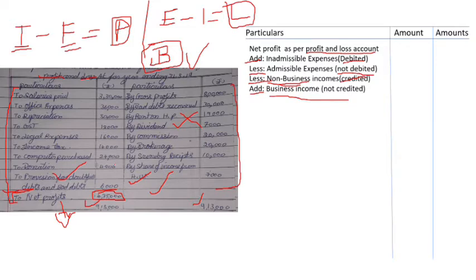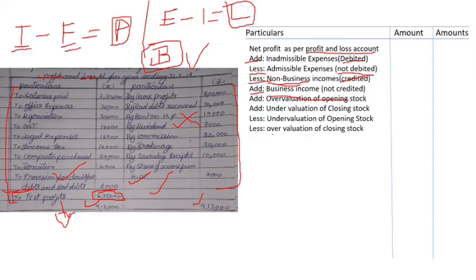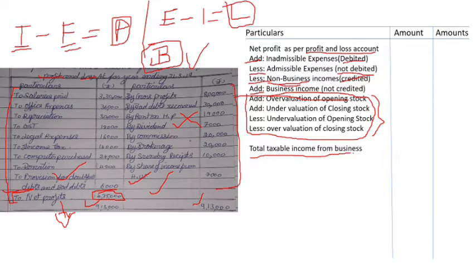Apart from this, we also have certain other adjustments like add the overvaluation of opening stock, add undervaluation of closing stock, and we shall subtract undervaluation of opening stock and subtract overvaluation of closing stock. If these adjustments have to be made, then check for them and make the adjustment accordingly. There'll be additional information given to you. Based on that, we have to make these adjustments to arrive at the total taxable income from business.